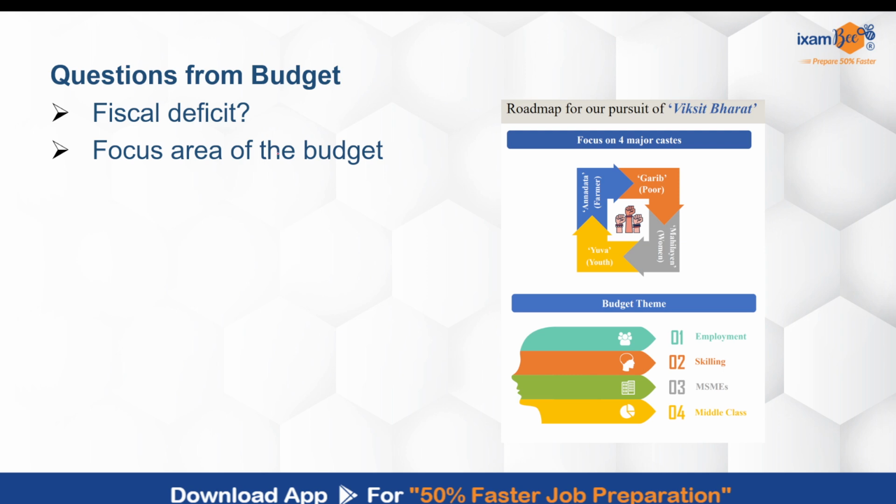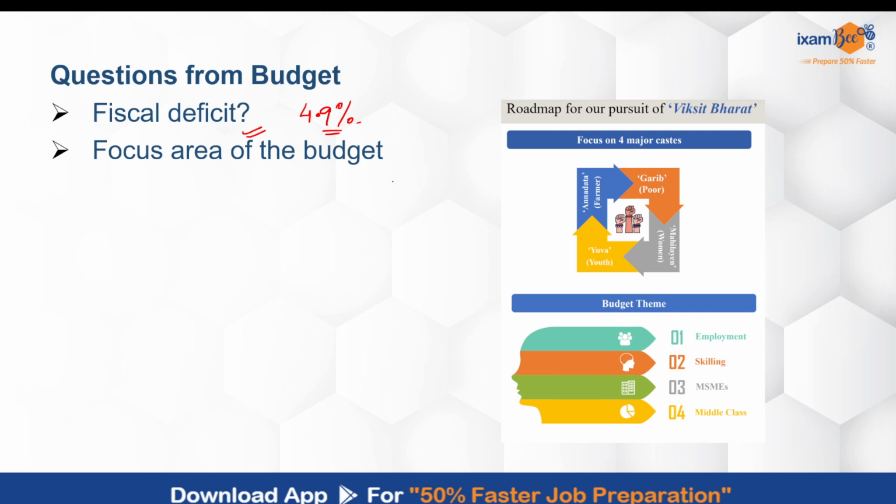There were 2 questions directly from the Budget. One was, what is the fiscal deficit for the current year? The answer was 4.9%; either you knew it or you did not. We have been stating that the monetary policy, the Union Budget and the Economic Survey would be 3 very important documents for this exam, and they have asked some questions. As I stated, there has been a focus on the Indian economy.